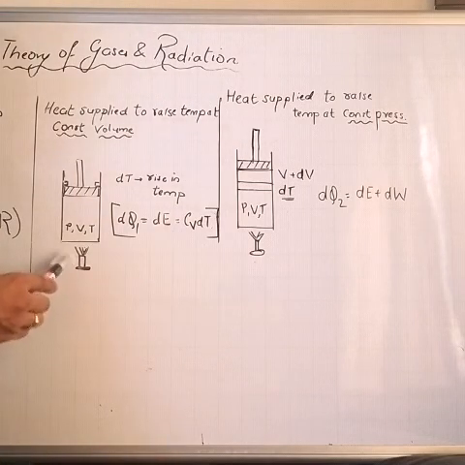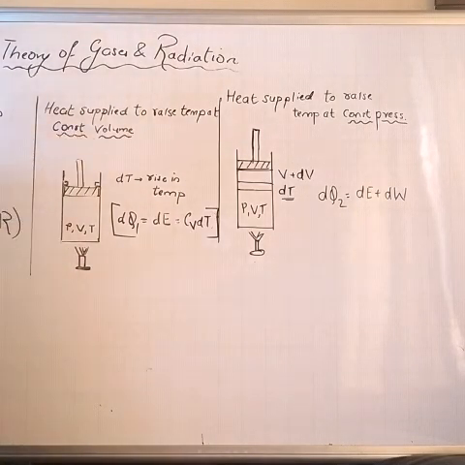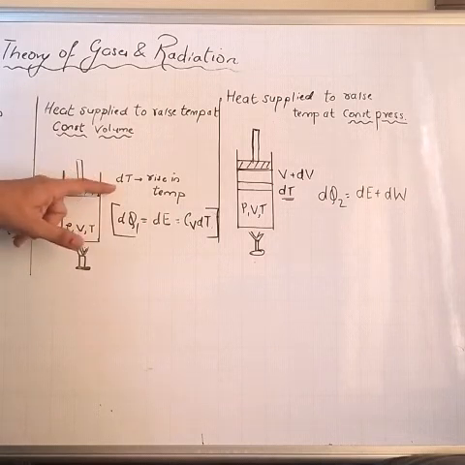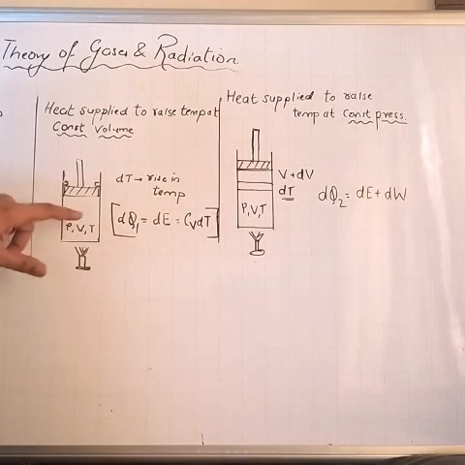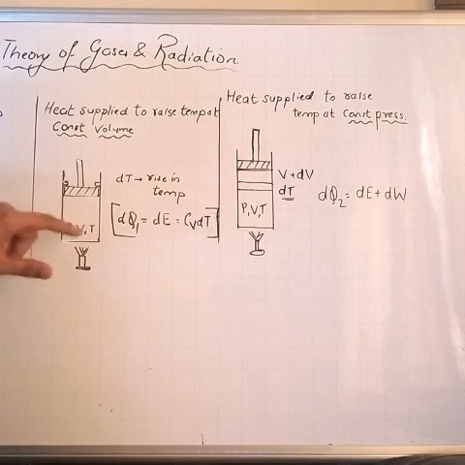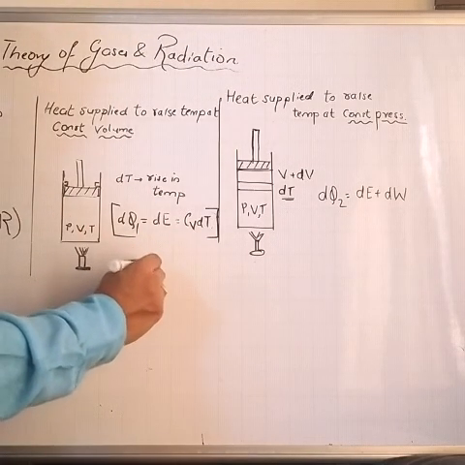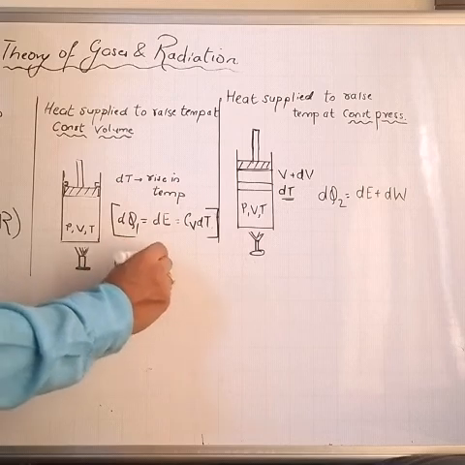Now when we supply heat, whatever heat is supplied will be used to increase the temperature of the gas. Temperature rises from T, it becomes what? T plus dT. This is a rise in temperature.